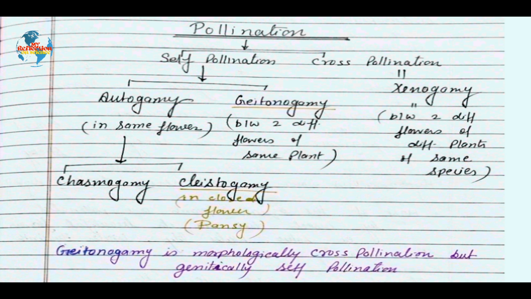But depending upon whether pollination takes place in the same flower or a different flower, we can classify it as self-pollination as well as cross-pollination. Self-pollination means transfer of pollen grains takes place from anther to stigma of the same flower or a different flower of the same plant. So here two terms are there, but in board examination the most important question comes from geitonogamy. What is geitonogamy? In geitonogamy, transfer of pollen grains takes place from the anther of one flower to the stigma of another flower but of the same plant.